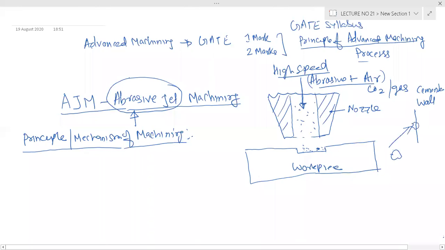So some chip will come out from the wall. The analogy is simple. It is your stone, this is your wall, and you are throwing with a high velocity. When it hits the workpiece, a small chip is removed, or we can say it is micro machining.